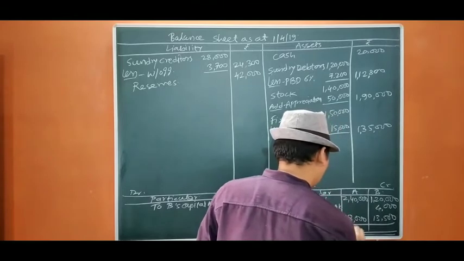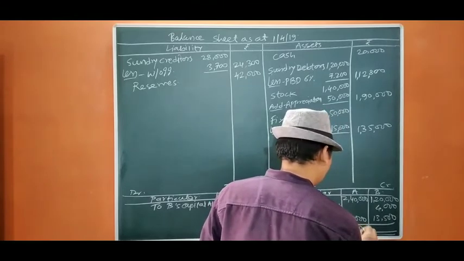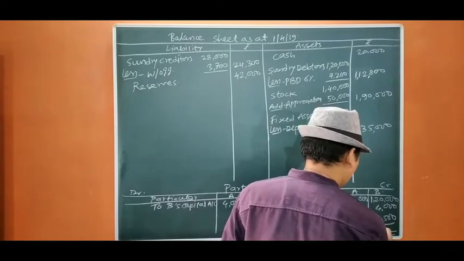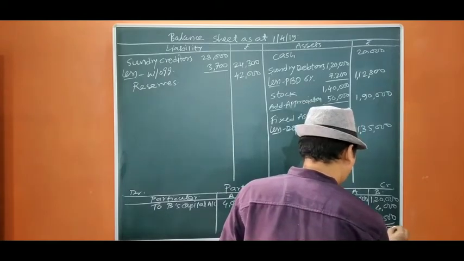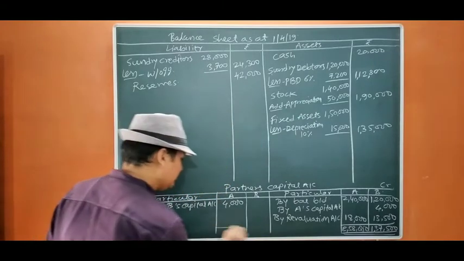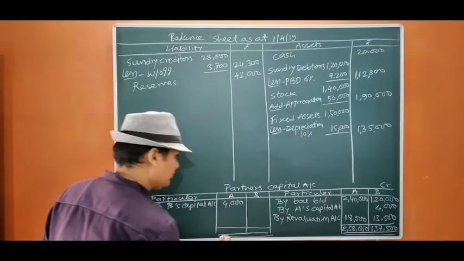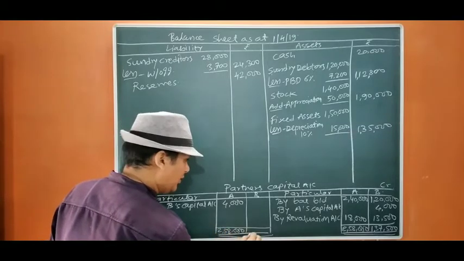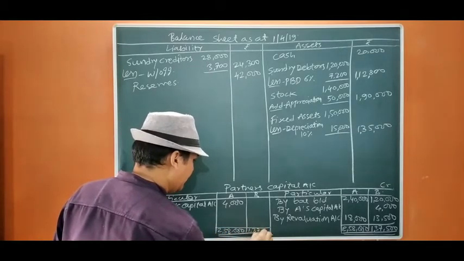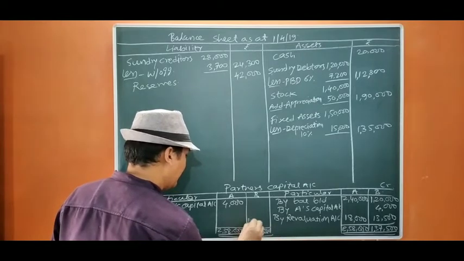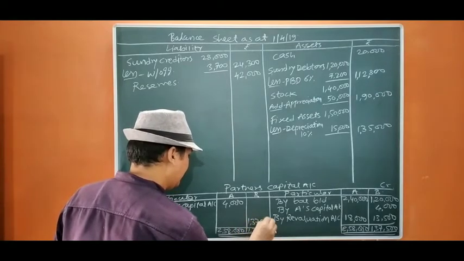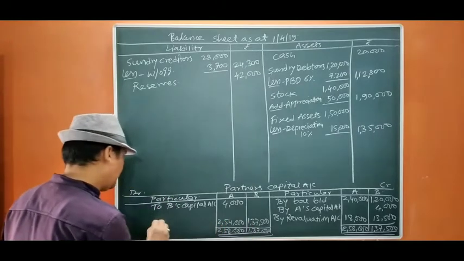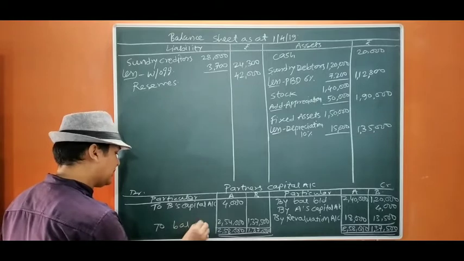So it will be 2,58,000 and 1,37,500. So the same amount will be here, 1,37,500 and 2,54,000. This is balance carried down, that is closing balance.